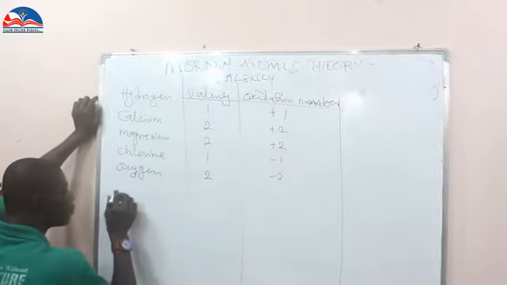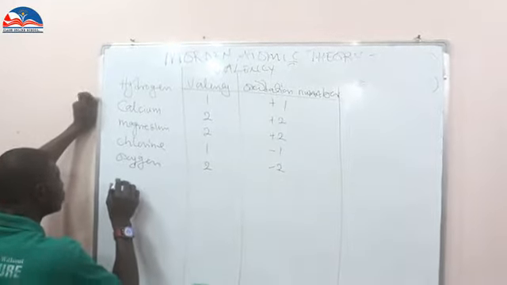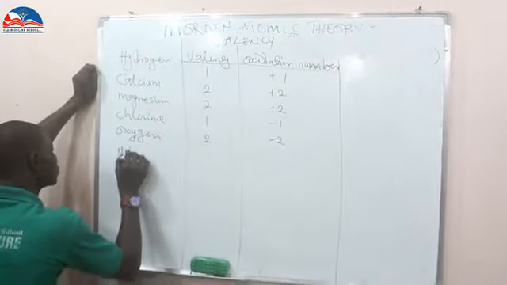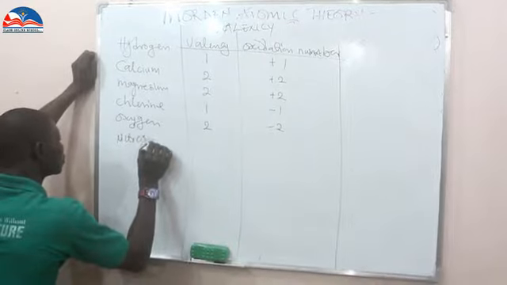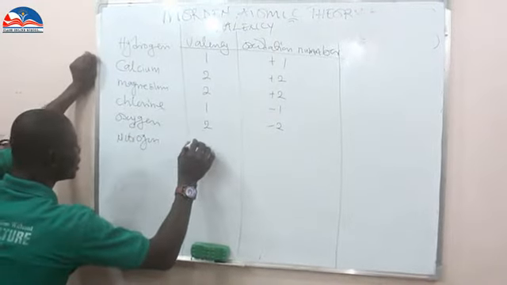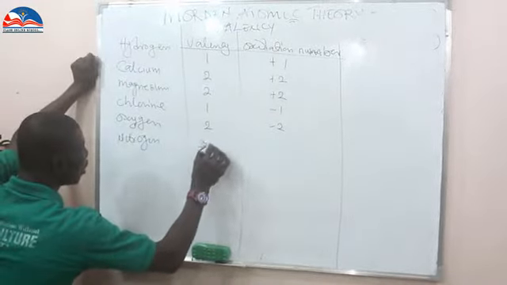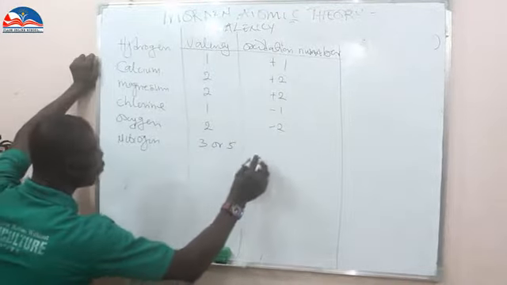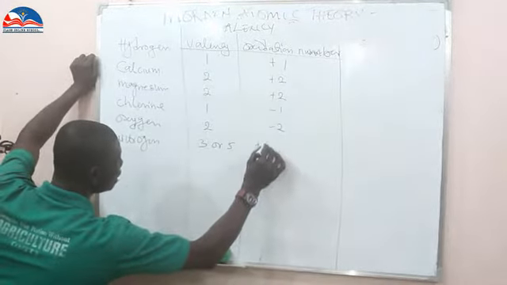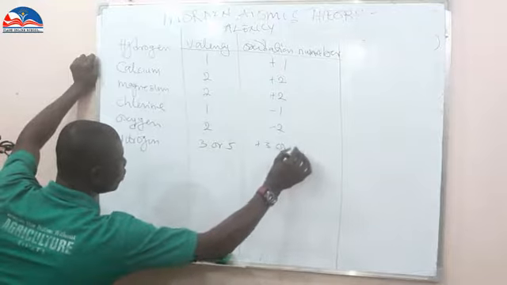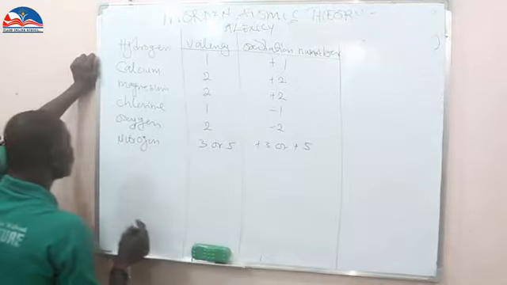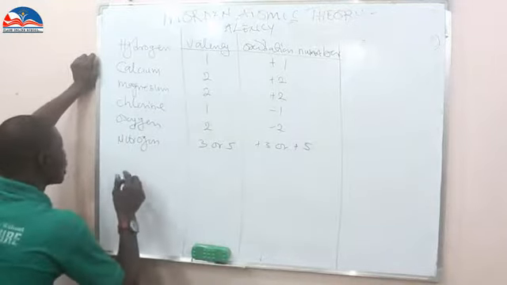I have nitrogen. The valency is 3 or 5, while the oxidation number is +3 or +5.